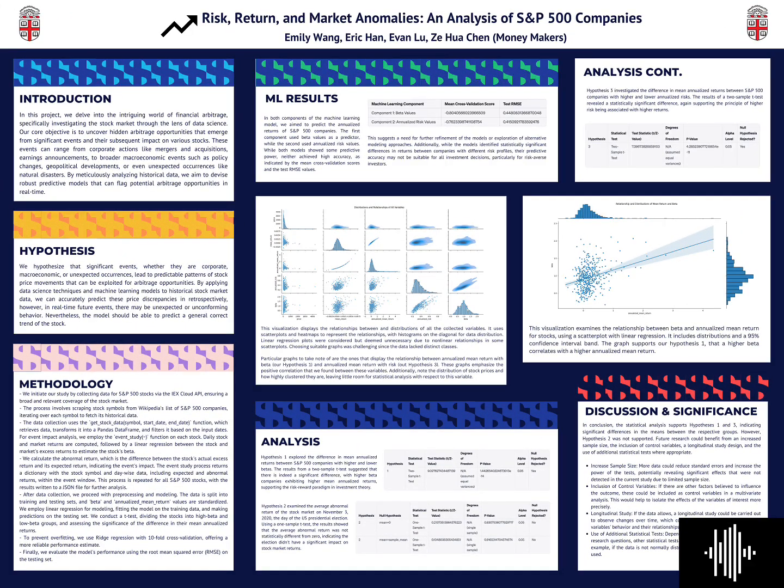Our machine learning model aimed to predict the annualized returns of S&P 500 companies using beta and annualized risk values as predictors. Both models had some predictive power, but neither achieved incredibly high accuracy, indicating a need for further model refinements or alternative approaches. We tested 3 hypotheses using statistical methods and machine learning techniques.